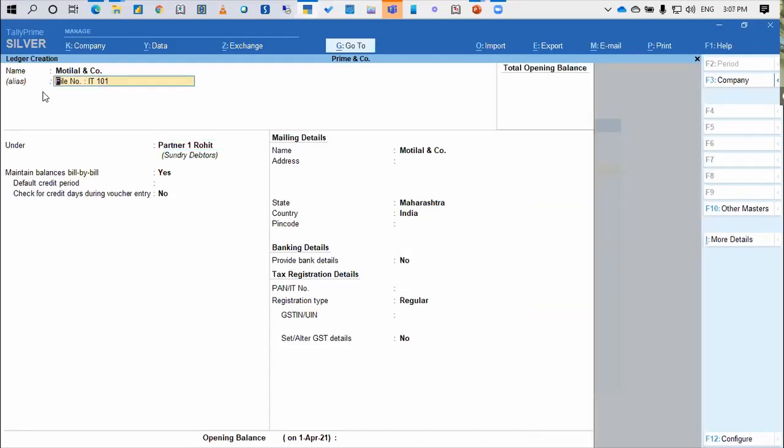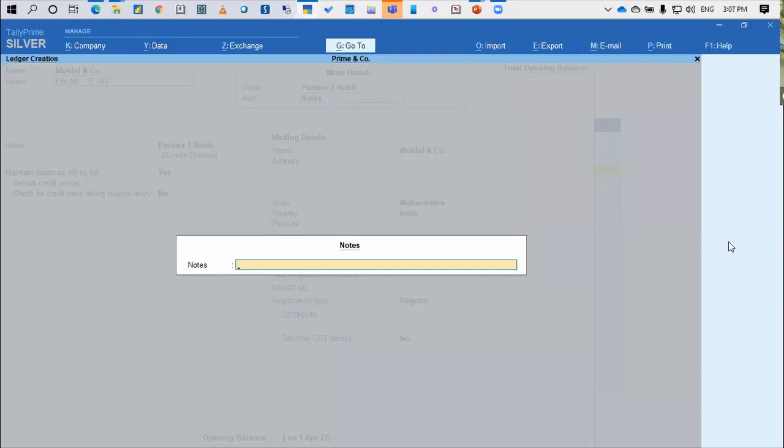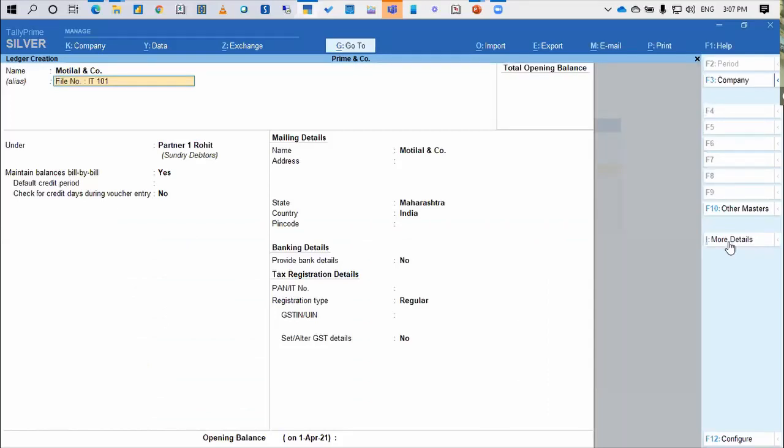Plus, if you see here, there is an option of more details. So I'm clicking on more details. There's an option for the notes. I'm turning it on, and I can write down, let's say, what is his TAN number, maybe his PTEC number, whatever registration details I need to write, for which there is no specific field given inside the Tally.